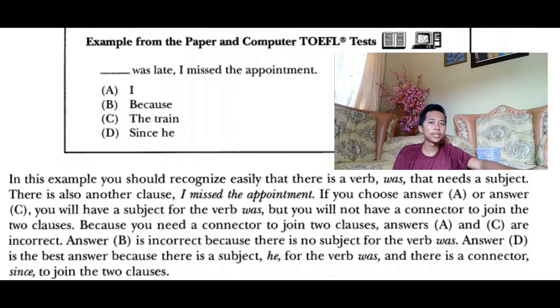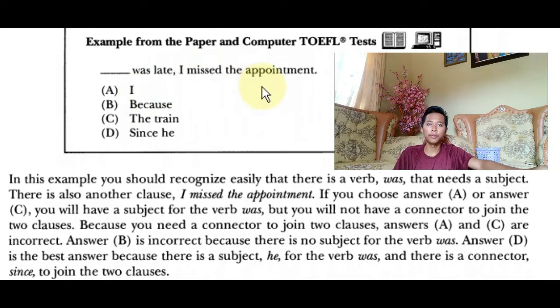Blah blah blah was late and missed the appointment, because the train... In this example, you should recognize that there is a verb, "was", but not a subject. There is also another clause, "missed the appointment."